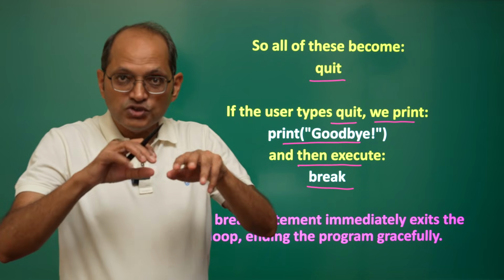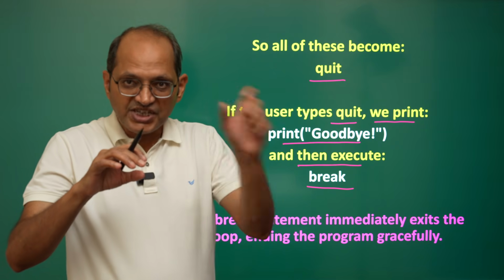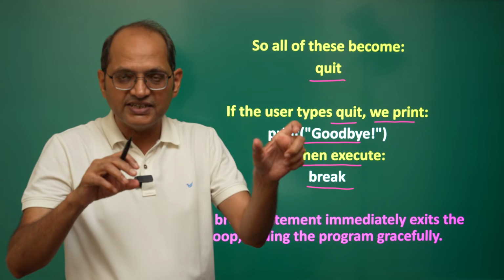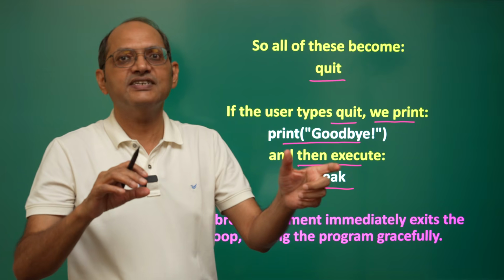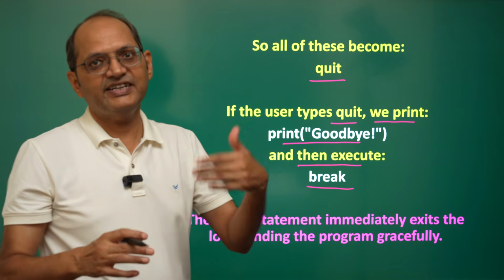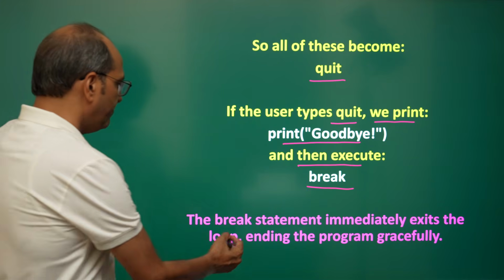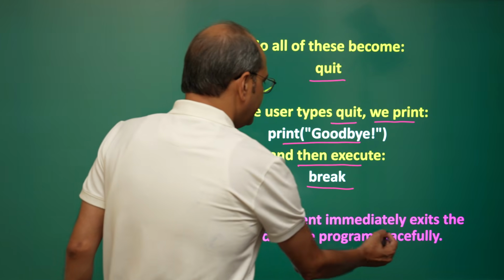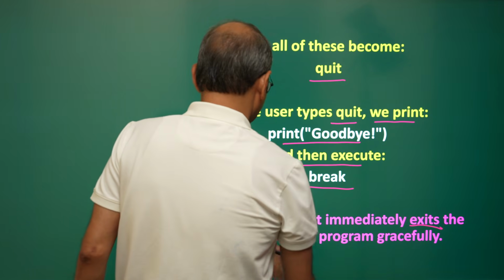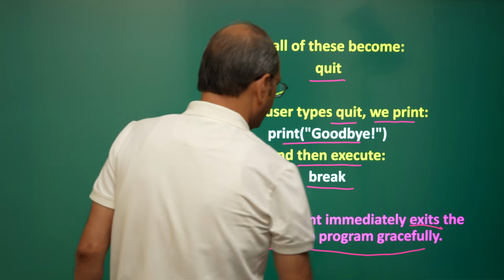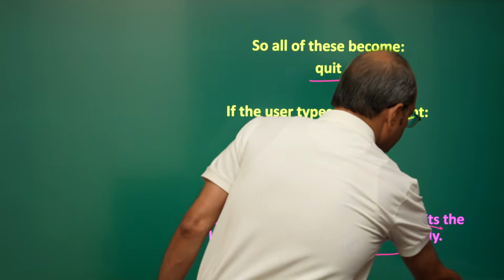So whenever the user types quit, we check whether he has typed quit, and if he has, we just say goodbye and then we break. The break statement immediately exits the loop, ending the program gracefully.